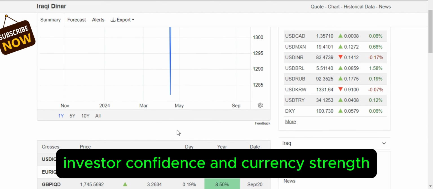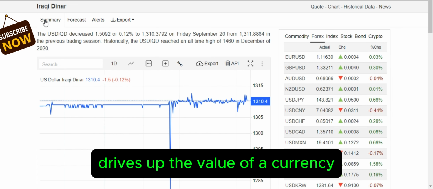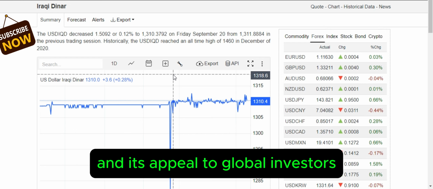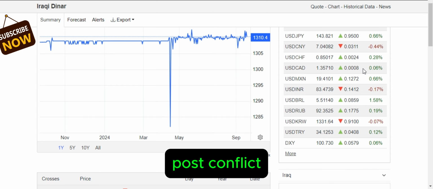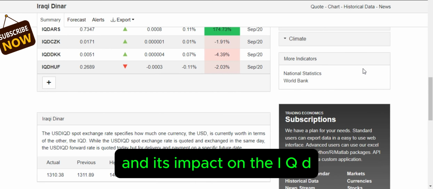Investor confidence and currency strength. How investor confidence drives up the value of a currency. Kuwait's stable economic environment and its appeal to global investors. Iraq's challenges in rebuilding investor trust post-conflict. Global perception of Iraq's economic future and its impact on the IQD.